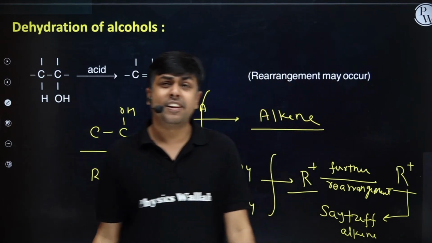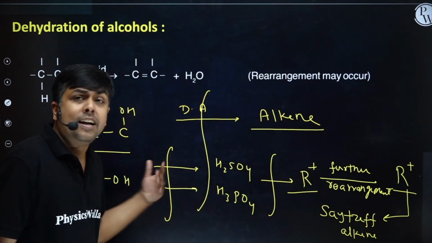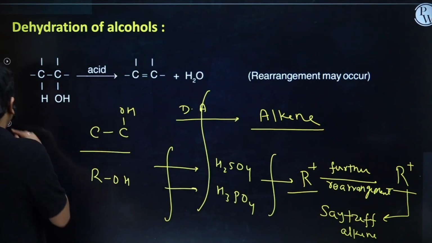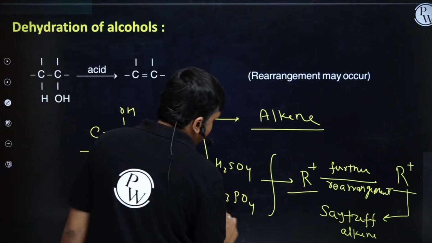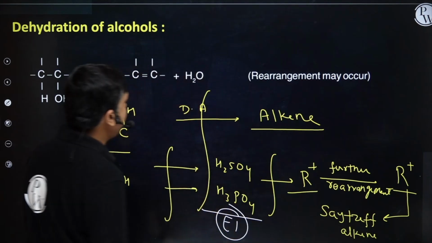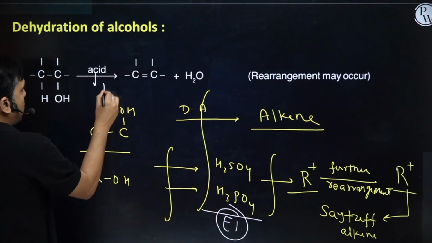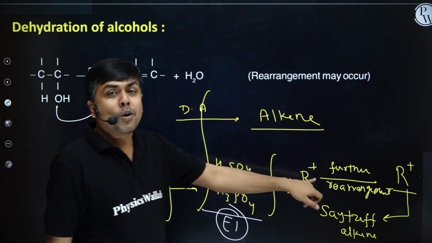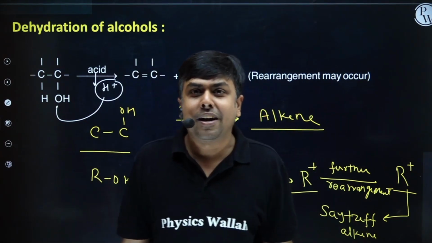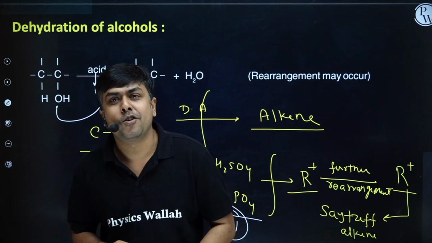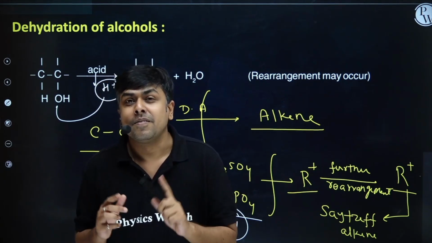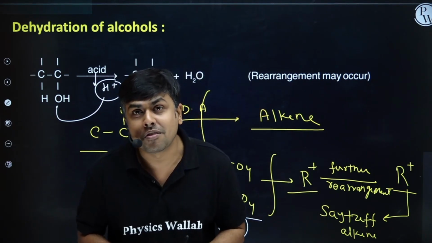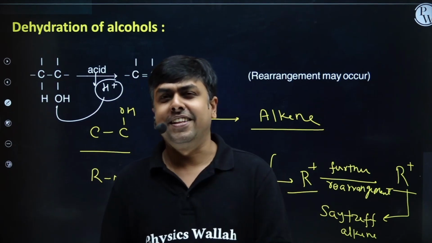If I am having dehydrating reagents like POCl3, Al2O3, in that case, elimination will occur via E2 pathway. Here the elimination is occurring via which pathway? E1 pathway. First step, you need to do the protonation. Acid, source of H+. This H+ will protonate alcohol. I will have the formation of carbocation. Rearrangement, most stable carbocation. Remove beta hydrogen from that carbon which is more substituted, so that you will get a more substituted alkene, that is Zaitsev alkene. Okay.